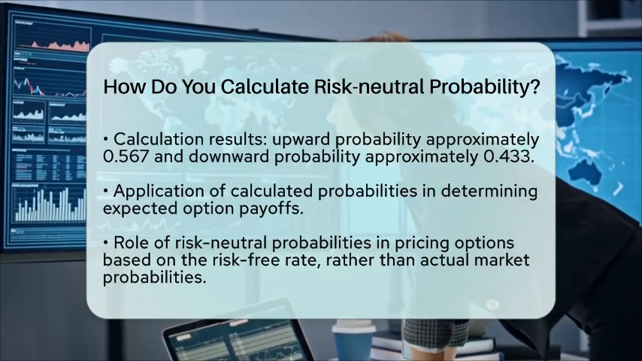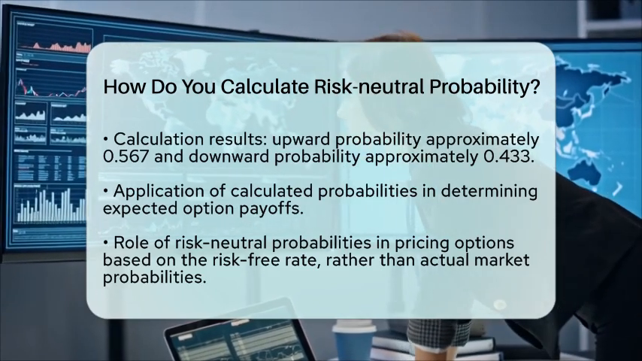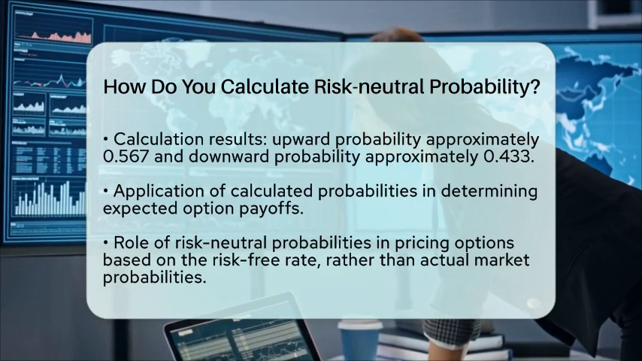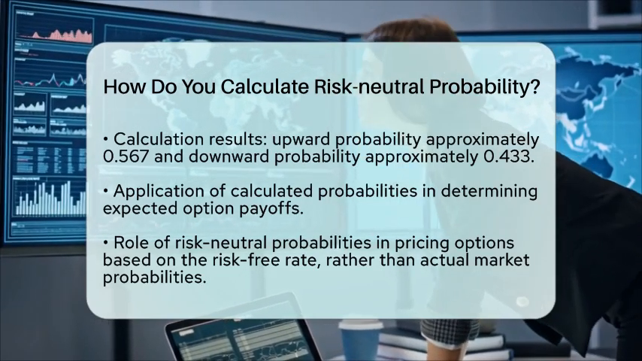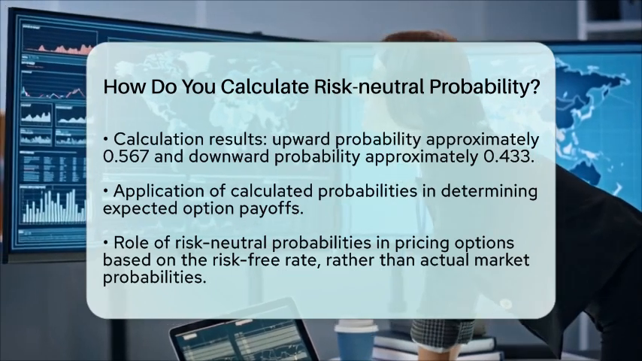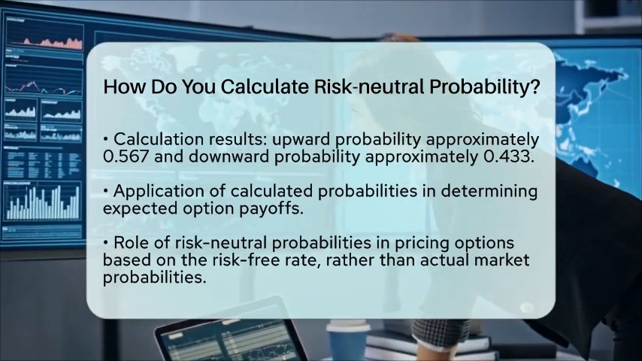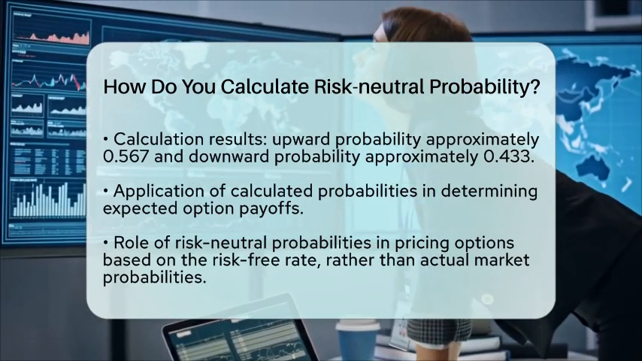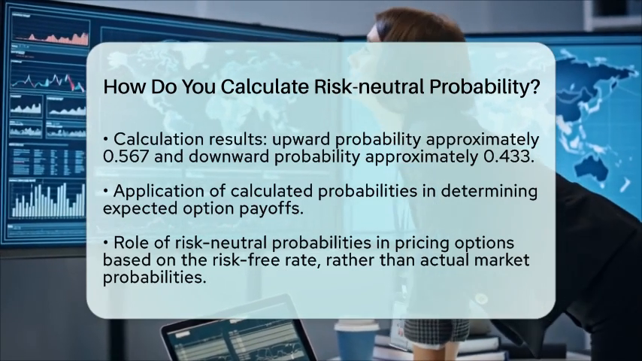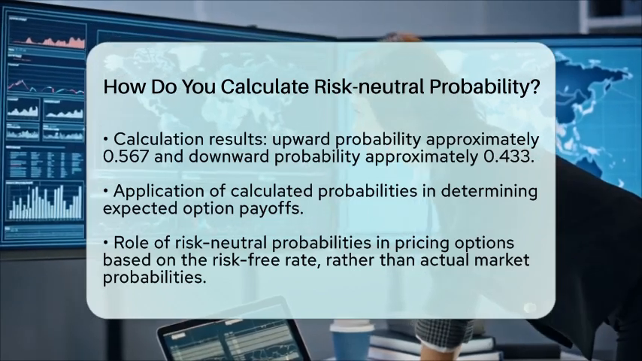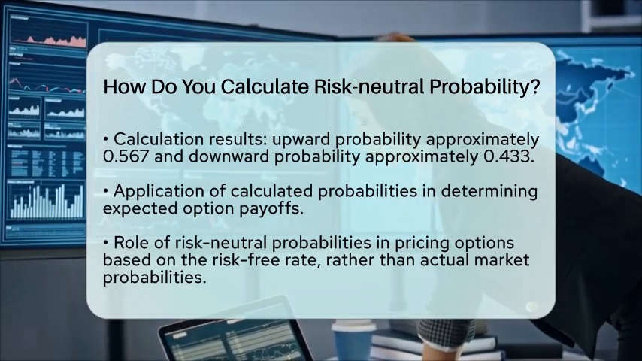These calculated probabilities help traders determine the expected payoff of an option. This expected payoff is then discounted at the risk-free rate to find the current price of the option. In the realm of options trading, risk-neutral probabilities play a vital role in valuing options without factoring in the actual likelihood of different outcomes. This method allows for easier comparison and pricing of various options. By utilizing these probabilities, traders can calculate the expected value of an option and establish its fair price based on the risk-free rate, rather than the actual probabilities of stock price movements.